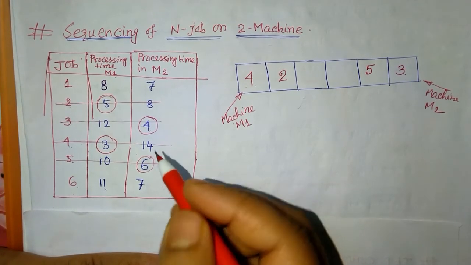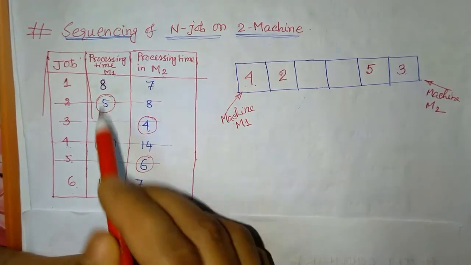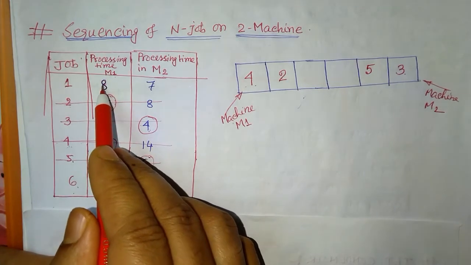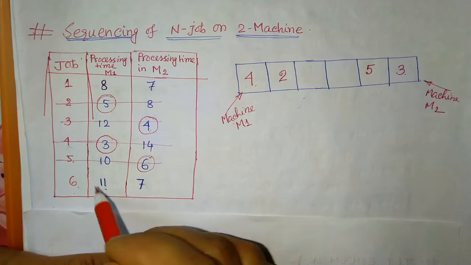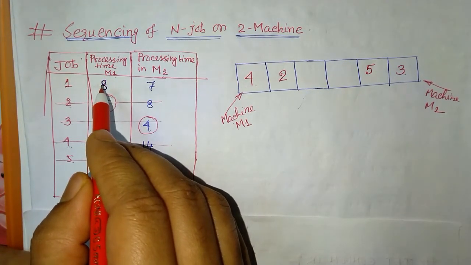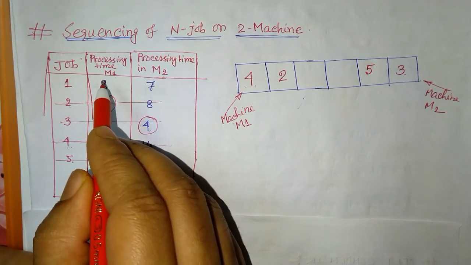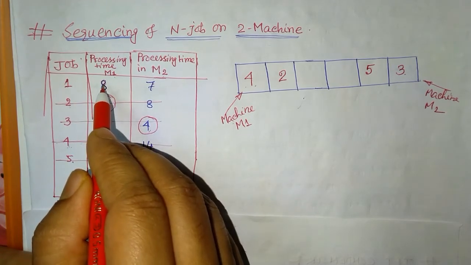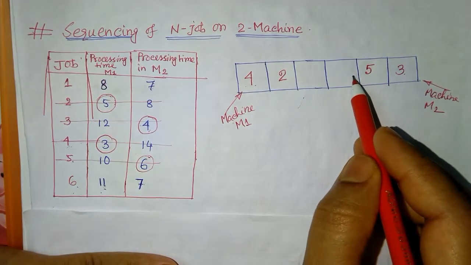For that we have to see the corresponding processing time of machine 1. The processing time for machine 1 is 8 for job 1 and 11 for job 6. The job with the lesser processing time on machine 1 is the one we take, and we put that job on the side of machine M2.